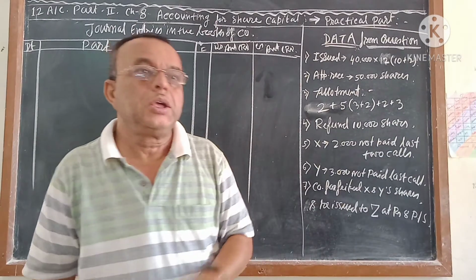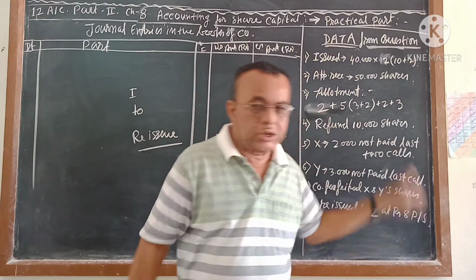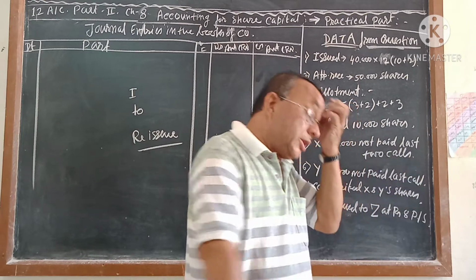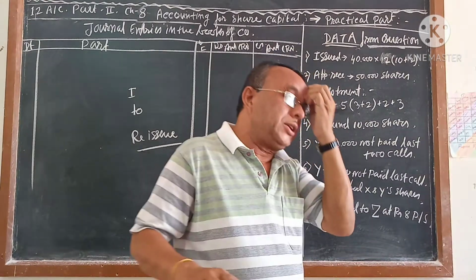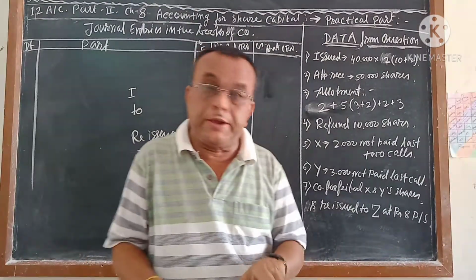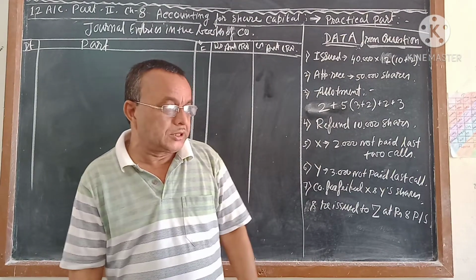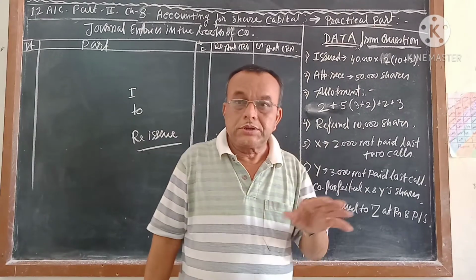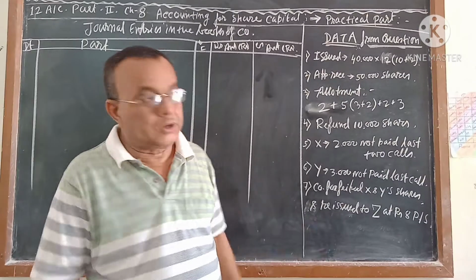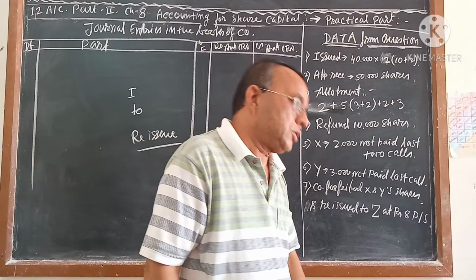This is called a complete 8 mark sum. Today I have taken my own sum. This chapter I told you from your textbook illustrations as well as the exercises, whatever is given, one by one you practice. Whatever type of sums I am practicing now are complete 8 mark sums. After that, the illustrations and exercises have small sums, 3 or 4 line sums, that I will teach you afterwards. But without knowing these things, you will not understand. For that, let me complete till issue to reissue. After that, I will come back to the short type of sums.